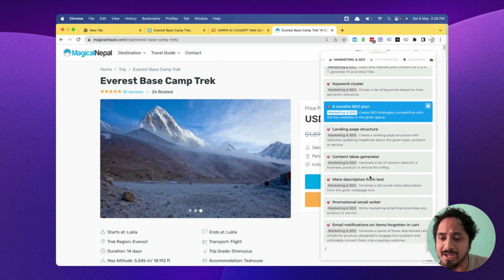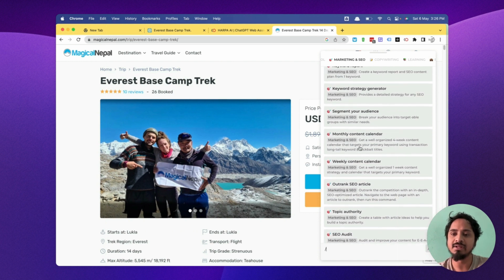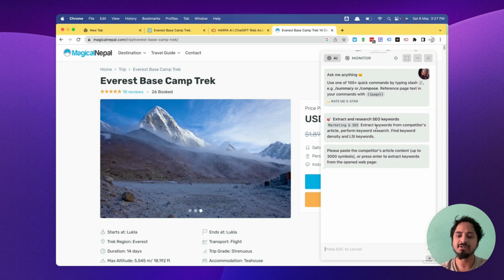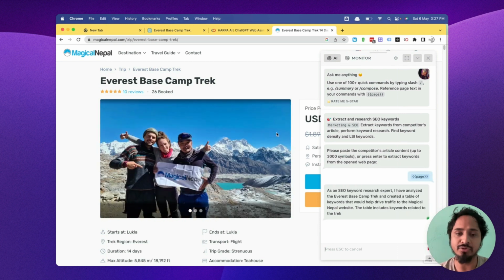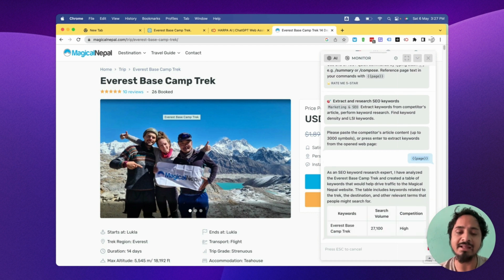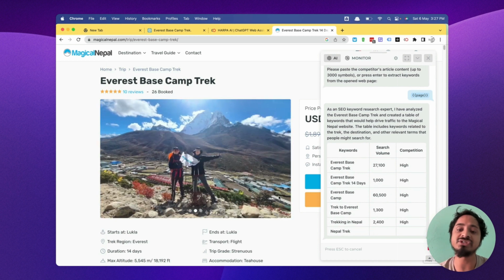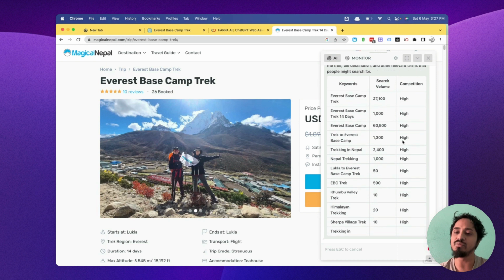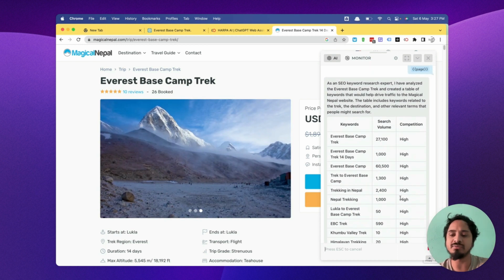So I will give the slash command, and I will type, let's say, extract and search SEO keywords. Okay, so I will hit enter here, and it will automatically analyze the whole article and give the information here, what kind of keywords they are actually using in their content, as well as search volume and the competition information. See, guys, it saves lots of time.